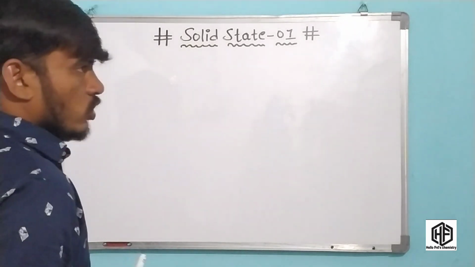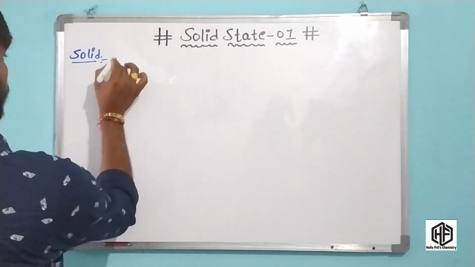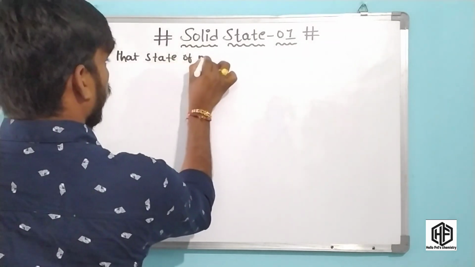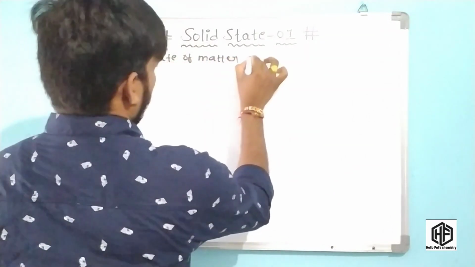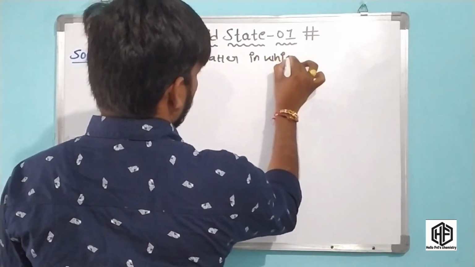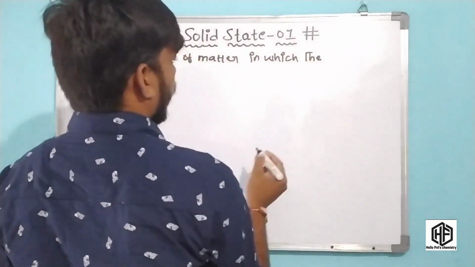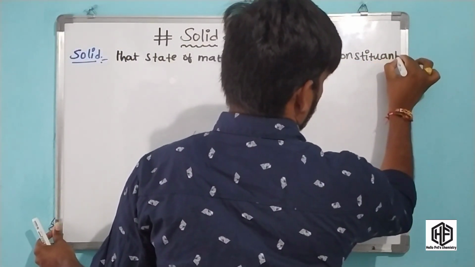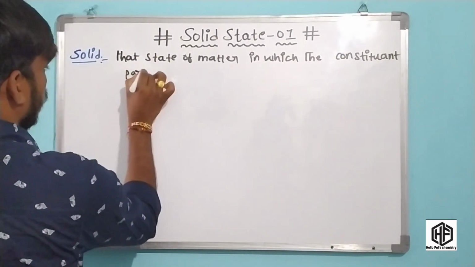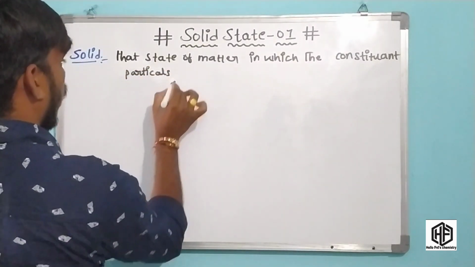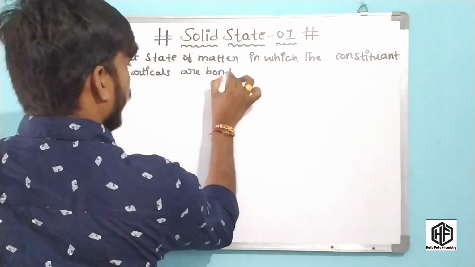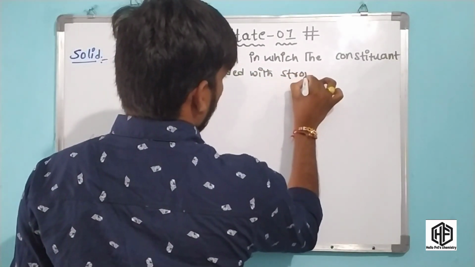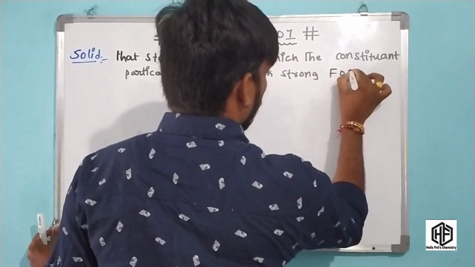Solid is that state of matter in which the constituent particles are bonded with strong force of attraction.